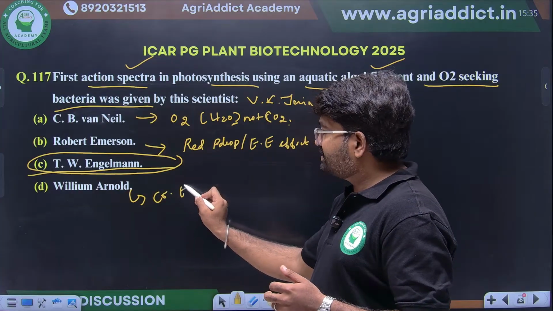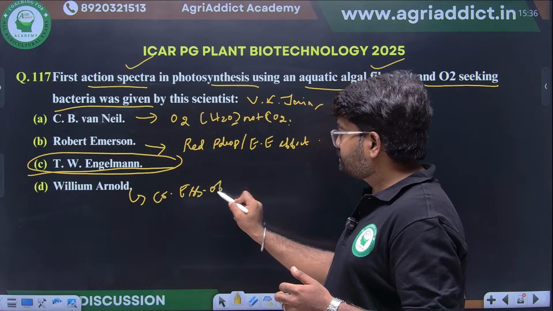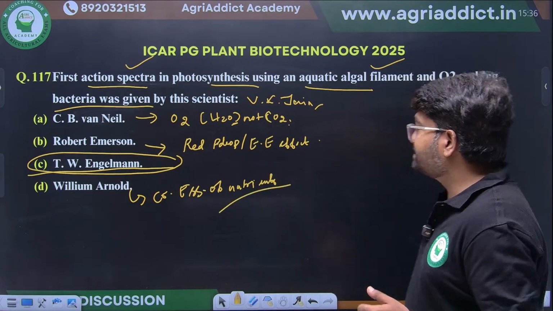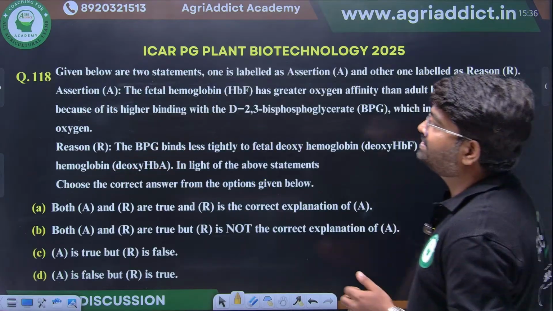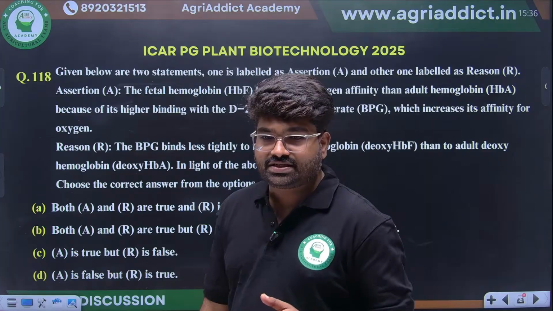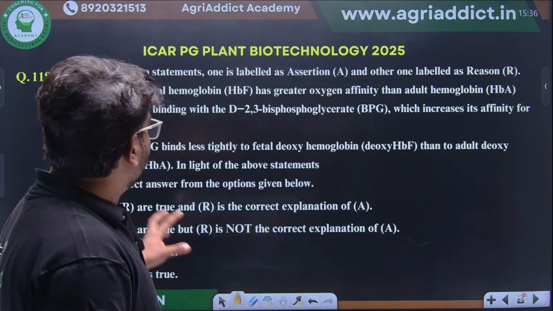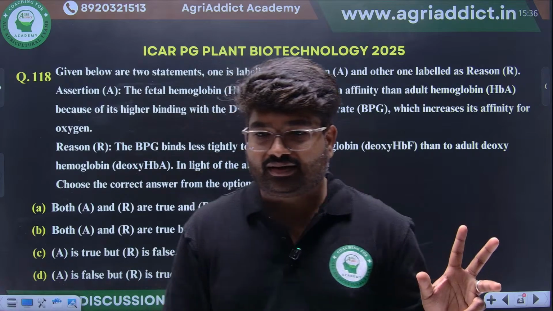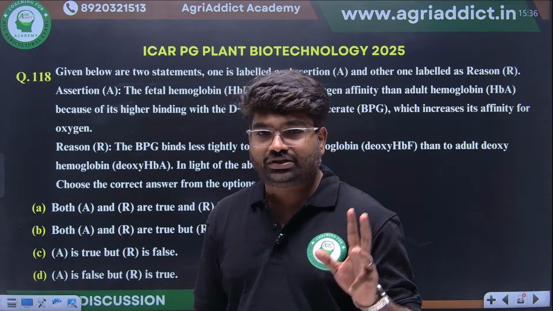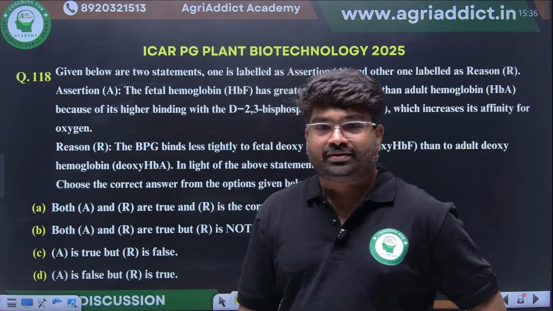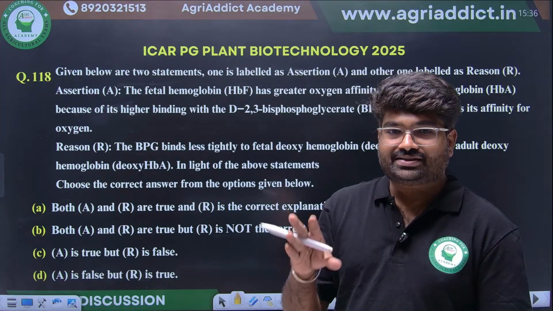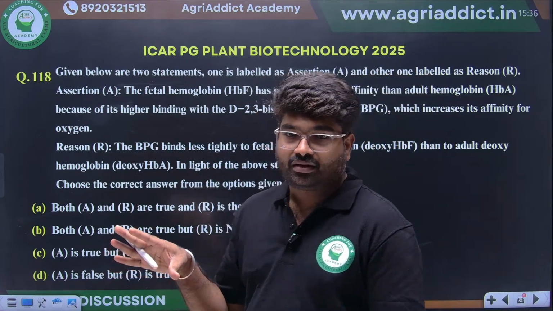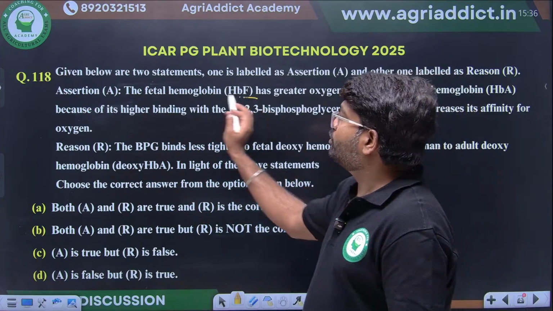Criteria for essentiality of nutrients. You just remember criteria for essentiality of nutrients. Then another thing they have given about hemoglobin: how the hemoglobin is inhibited, what are the different subunits, and what is the difference between adult and fetal hemoglobin.